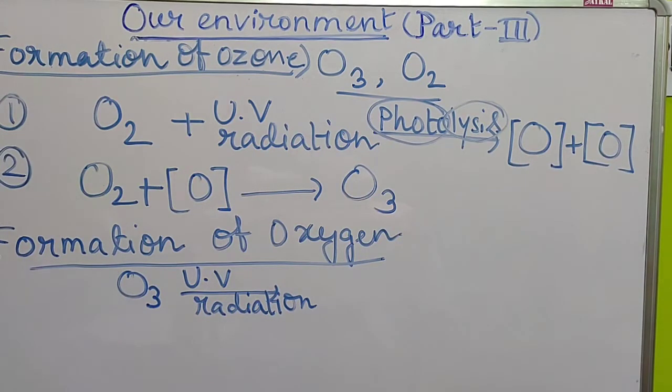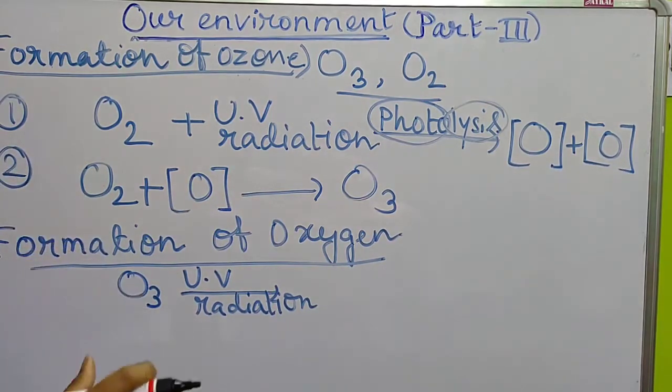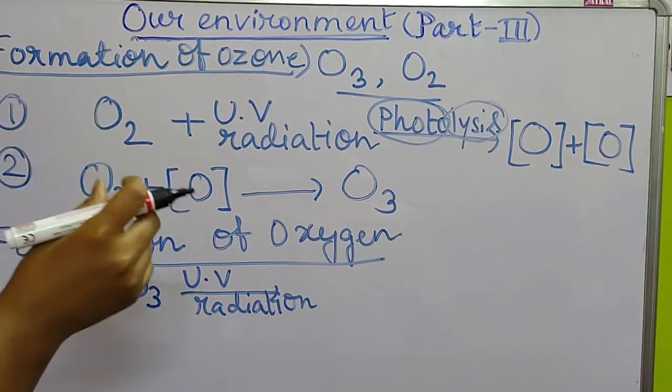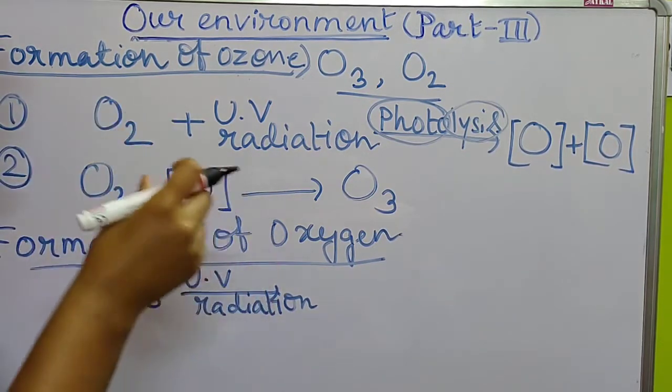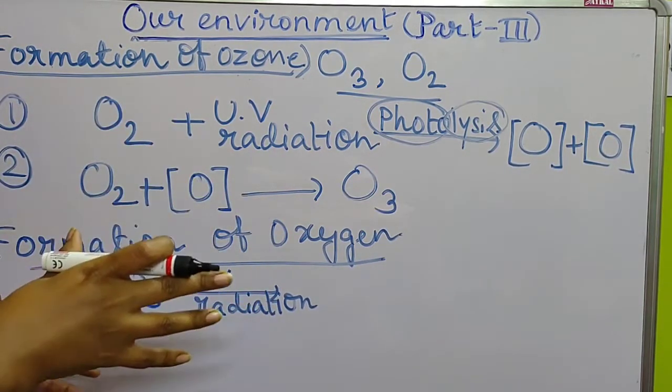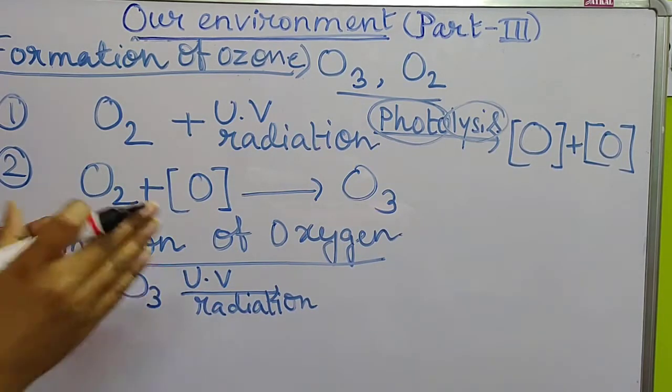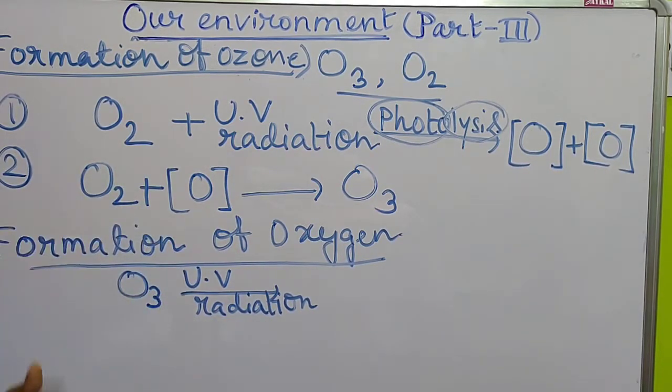Unpolluted air means the pollutants are present but in a limited quantity, so their negative effect is very low.